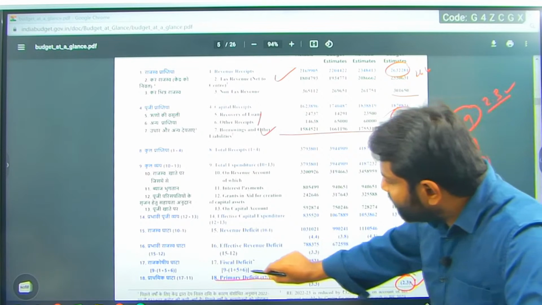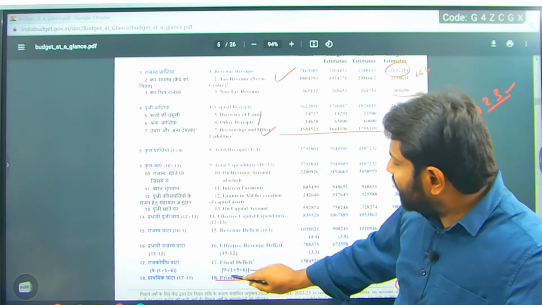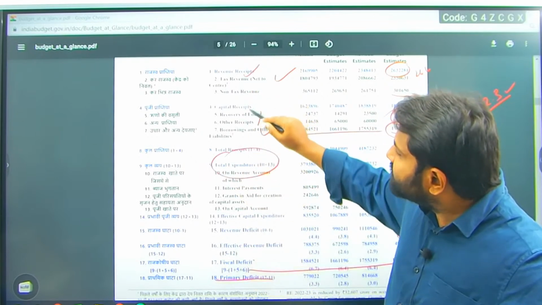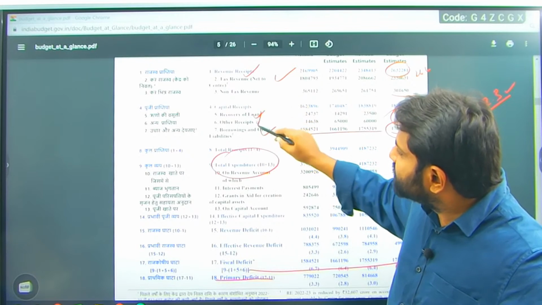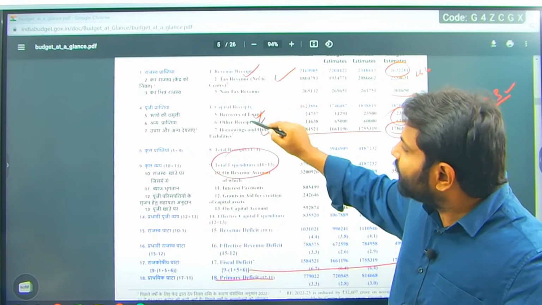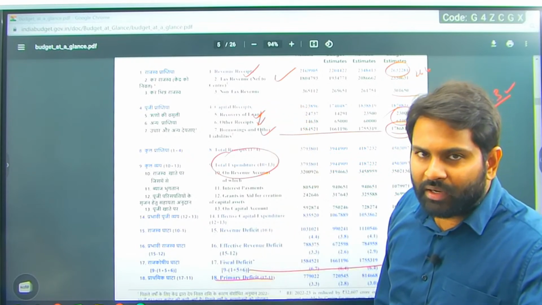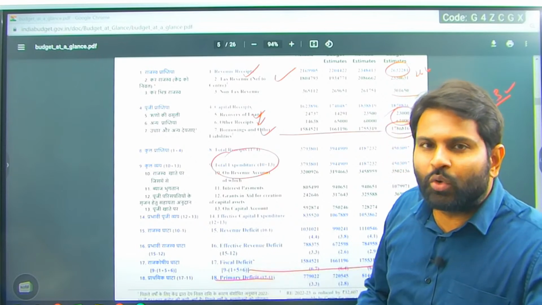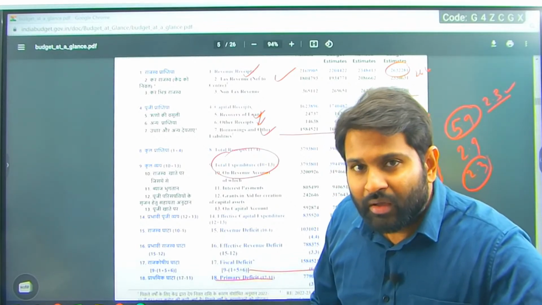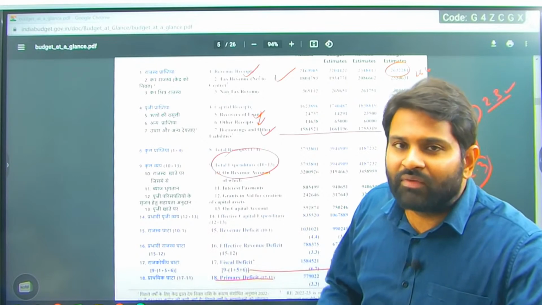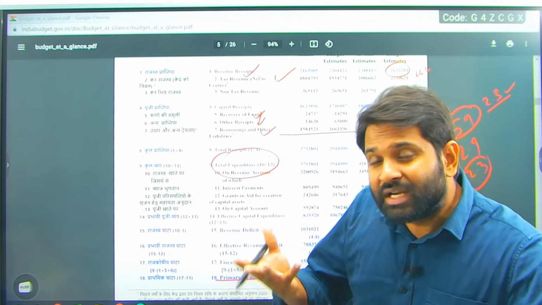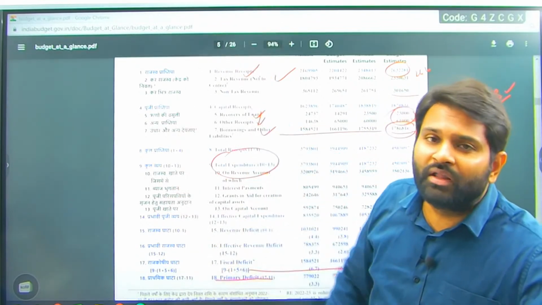If you see the formula of fiscal deficit, it is total expenditure minus 1 plus 5 plus 6, which means revenue receipts plus capital receipts without borrowings and liabilities. Fiscal deficit is the total amount required to meet the budget expenditure at present. But if you remove the interest burden from it, it will become the primary deficit. This is the primary amount we require to meet the present day expenditure, excluding the interest burden we have created.